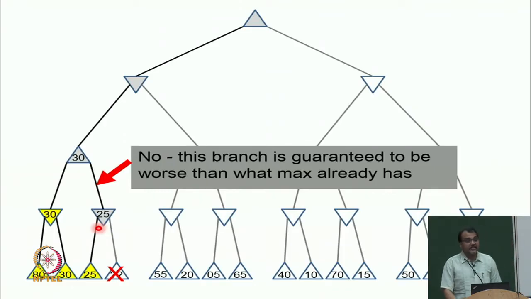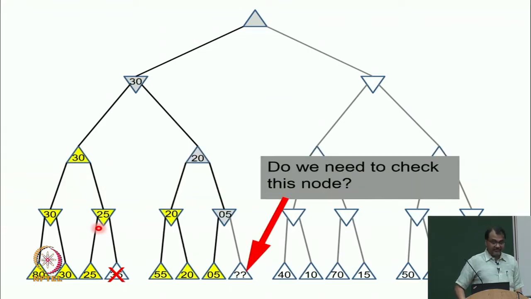Let us take one other example. Can you see one similar example that comes later? 65, very good. Let us look at the 65. This max already has a solution of 20 and the min has a solution of 5 or less.